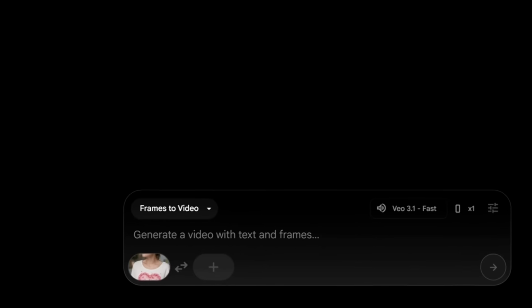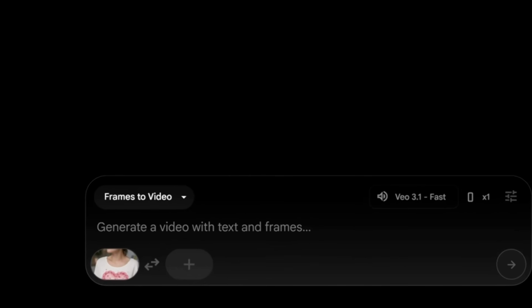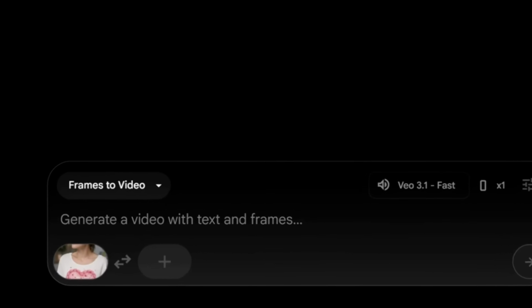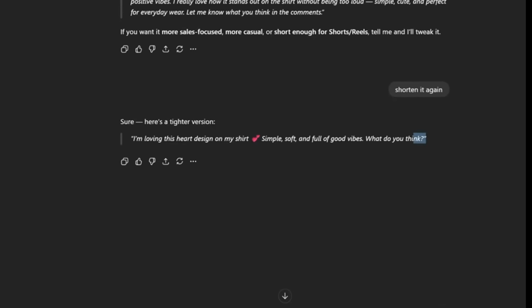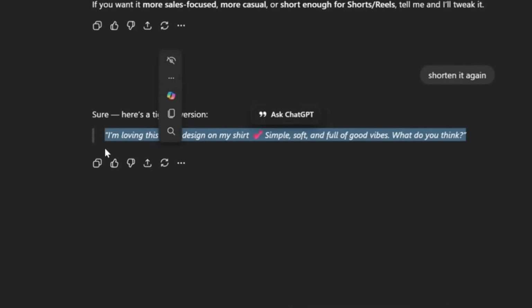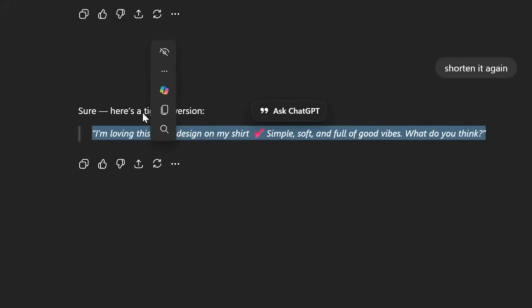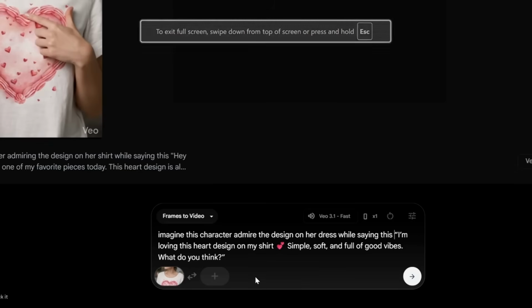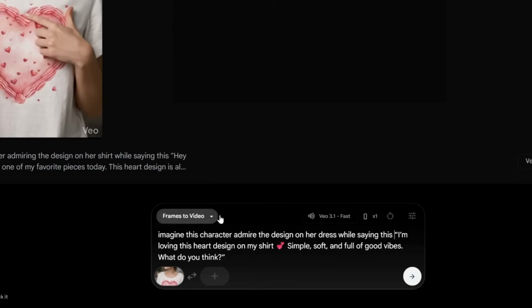This is where you write a prompt describing what you want your AI influencer to say or do in the video. One simple approach is to upload your image into ChatGPT and ask it to generate a short video prompt where the influencer introduces the design she's wearing. Once that's done, copy the prompt, paste it into VEO 3, and this is the result.